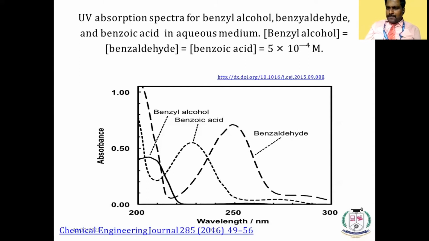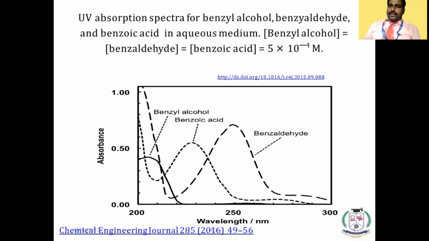If you record the spectrum of benzyl alcohol, benzaldehyde and benzoic acid, they have different UV visible spectra. By recording the product spectrum or the reactant spectrum, we can analyze whether the compound has formed or not.